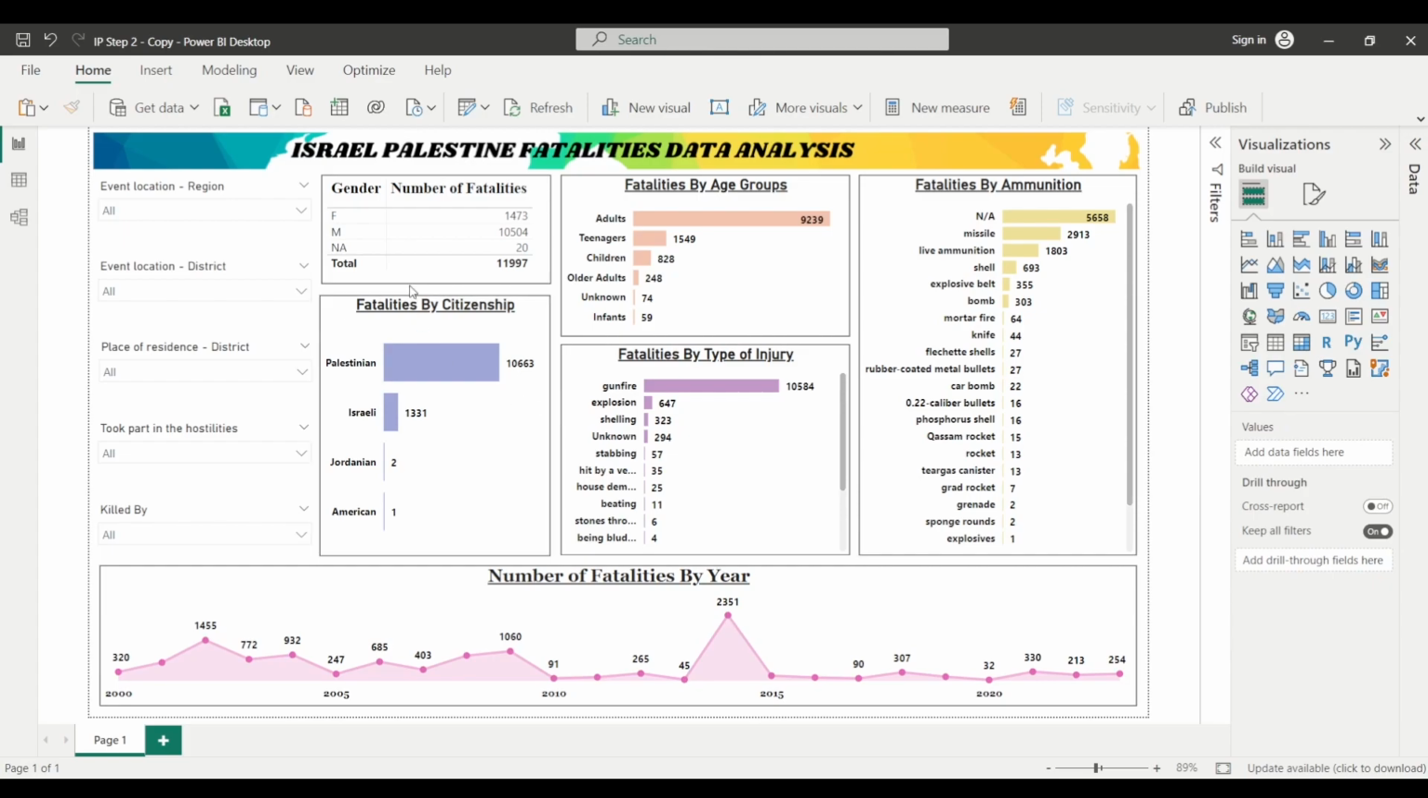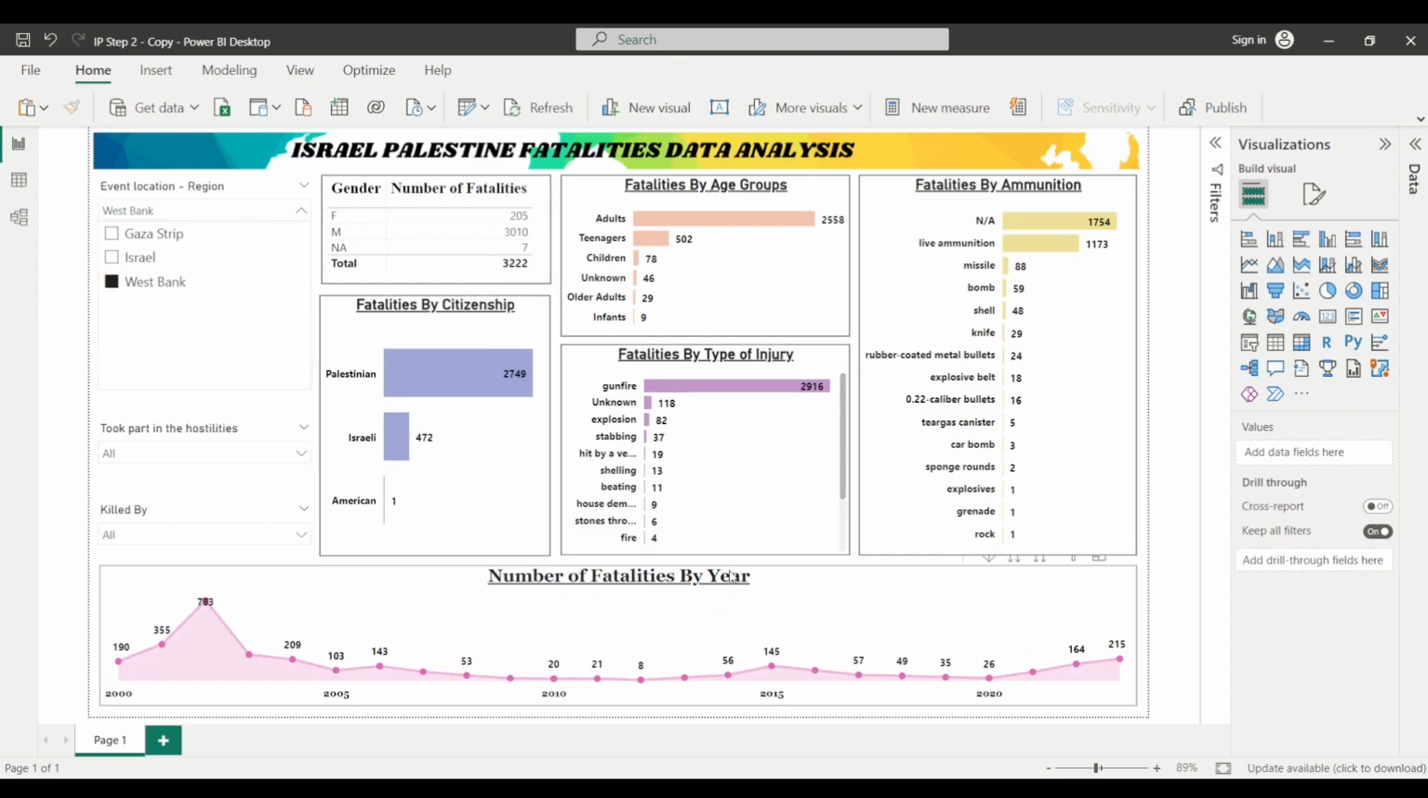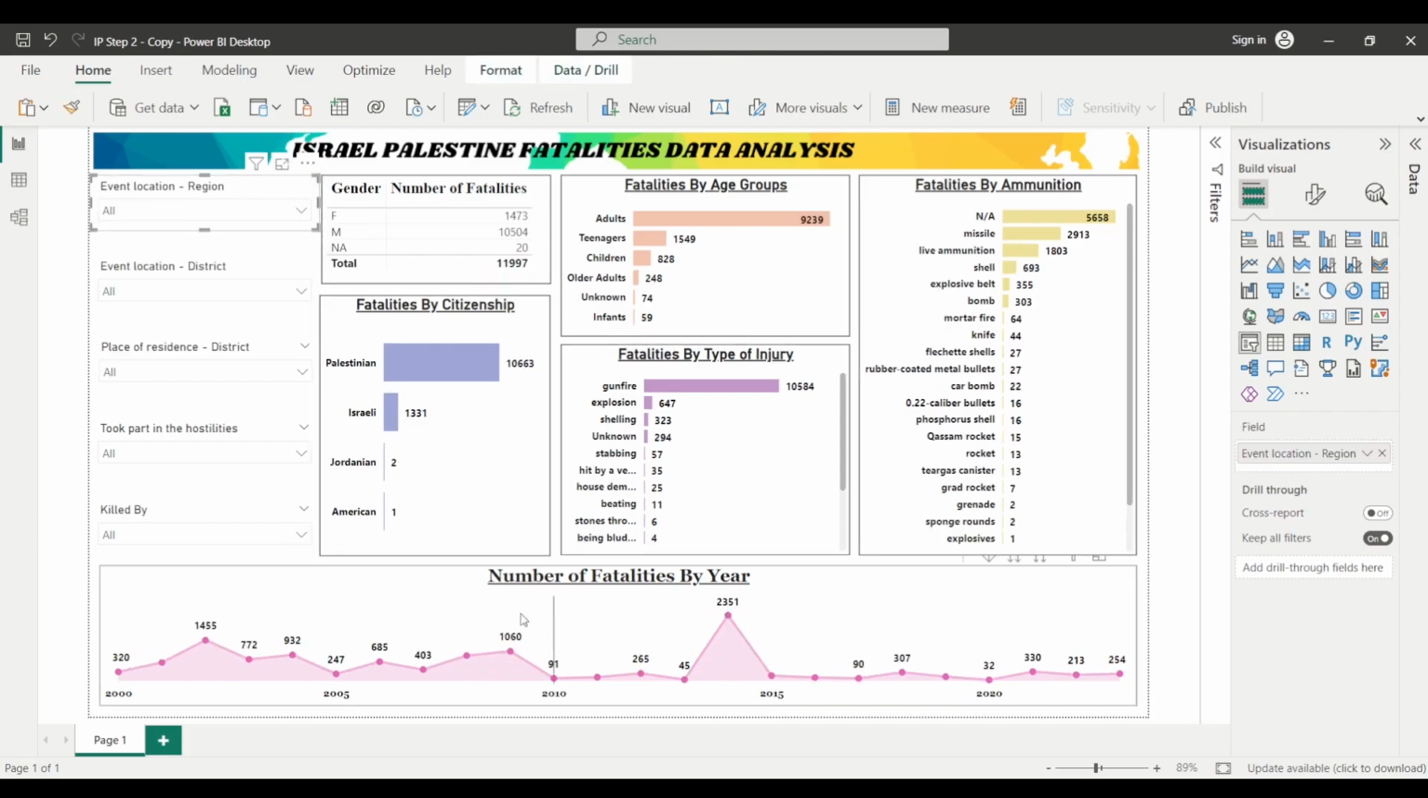If you select any particular region, for example, let's say you want to know about the insights for West Bank, you can simply select West Bank and it will show you the data for West Bank. And also you can further drill down in this line chart, right? So we have already talked about the drill down option as well.